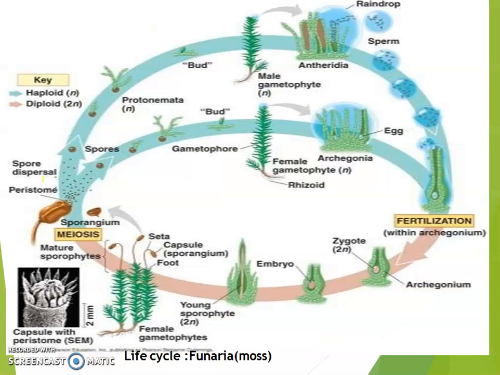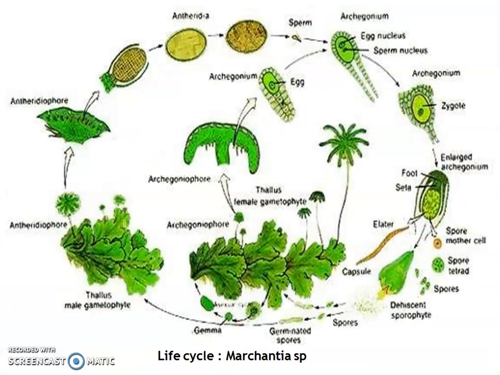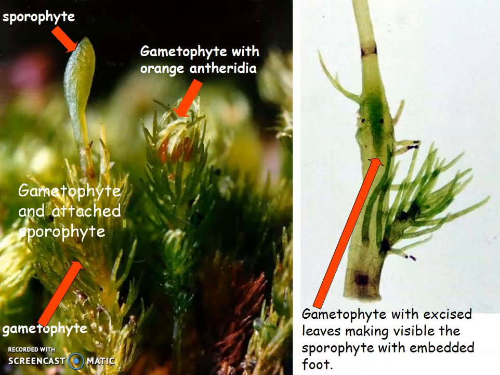Then coming to this, again the same thing. This is a protonema. Protonema means a single branched, filamentous structure which comes out from the spore that germinates to produce two types of plants, male and female. Then there will be fusion of gametes, and on the female plant the sporophyte will be borne. This sporophyte will again develop. Similarly in Marchantia, that is in the liverworts.